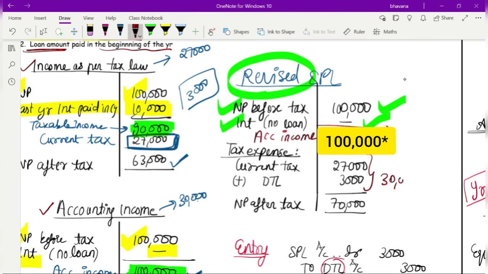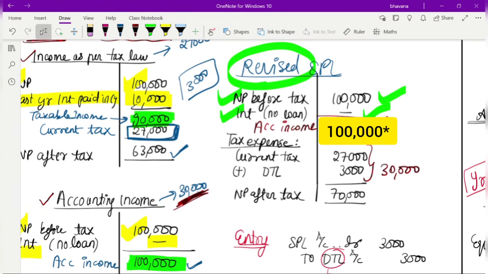Your tax expense was 30,000 rupees. Your current tax was only 27,000, but your tax expense was 30,000. So this 3,000, what will you do? You will add 3,000 to 27,000 to get your 30,000.